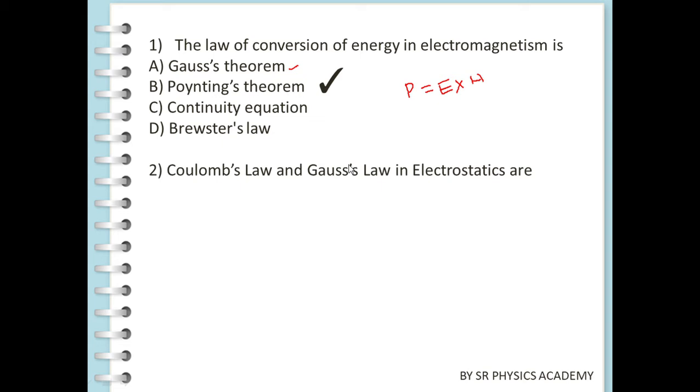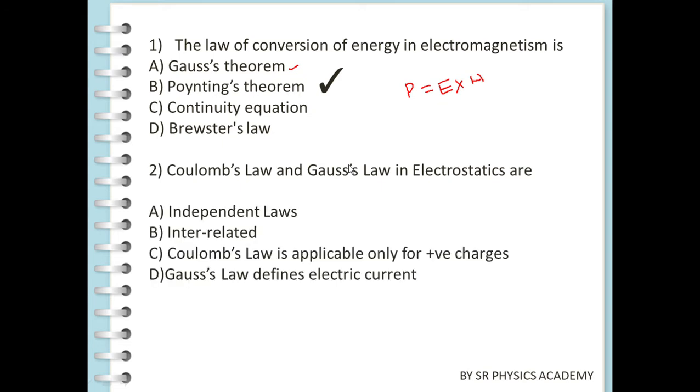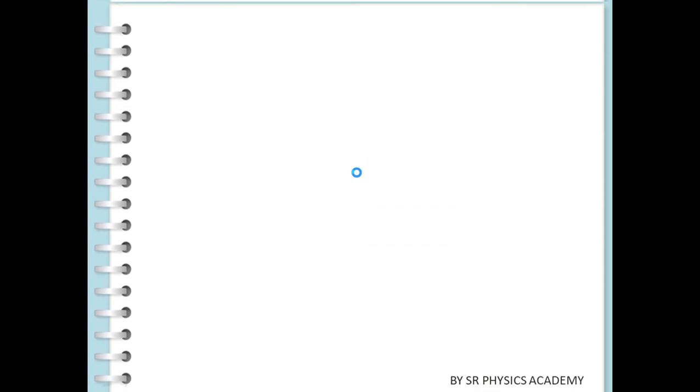Next is the second question. Coulomb's law and Gauss's law in electrostatics are: the options are independent laws, interrelated, Coulomb law inapplicable only for positive charges, Gauss law defines electric current. In this one we already know that Coulomb's law and Gauss's law are both statements about the relation between electric charges and electric field. So the answer is interrelated, option B.